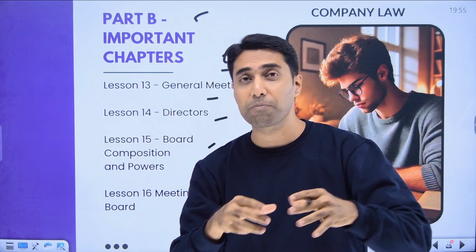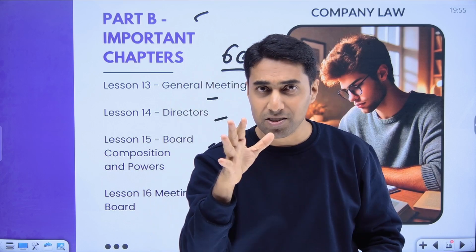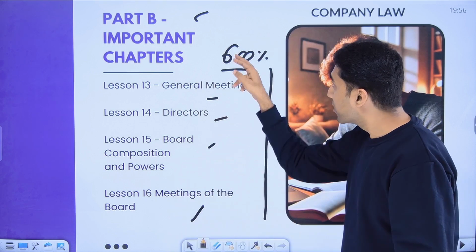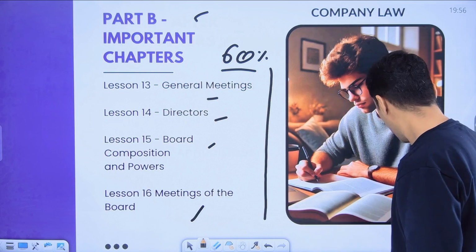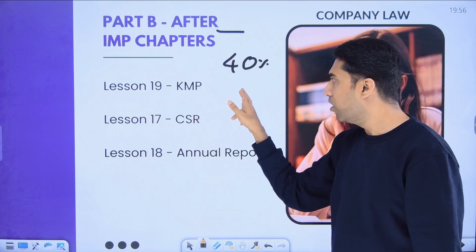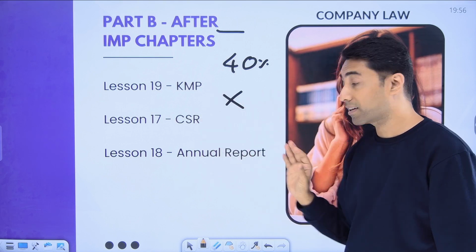In this video, I'll tell you how you can do it, how to make that weekly plan. In that 30 days, how you are going to finish completely what you people have asked in the comments in the previous video. I have read everything and I'm going to do each and everything. Please wait. So this is the 60% important and this is the 40% which you will do after finishing the 60%. That means after 30 days. So now don't worry about this 30 days. Don't even touch this. After 30 days, you can touch this.